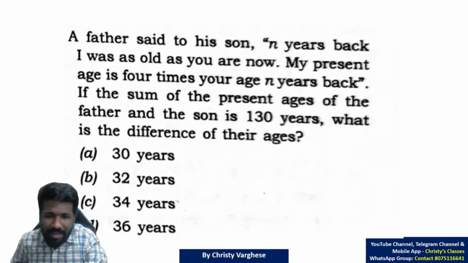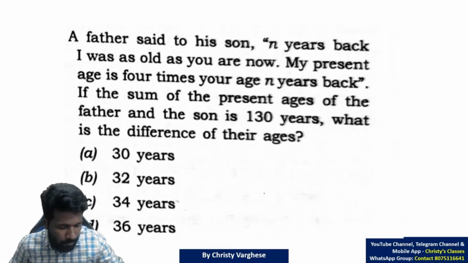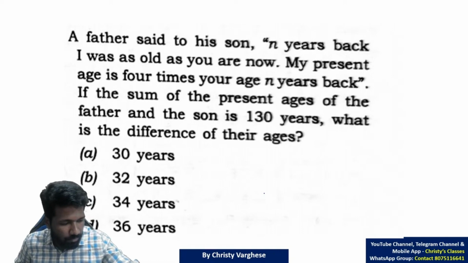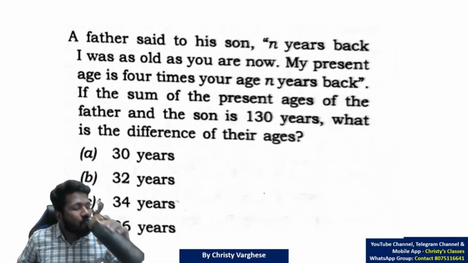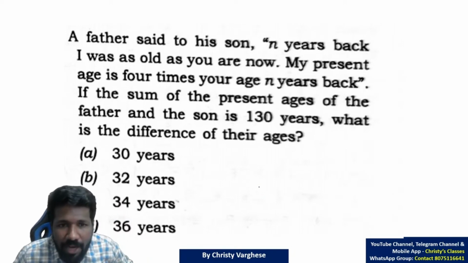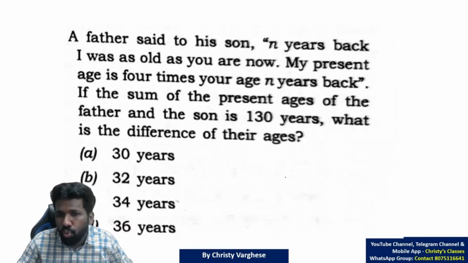Age problem. A little time consuming question. Okay, I'll explain. A father said to his son, N years back I was as old as you are now. So there is a father, there is a son, and there is a variable called N, the number of years.